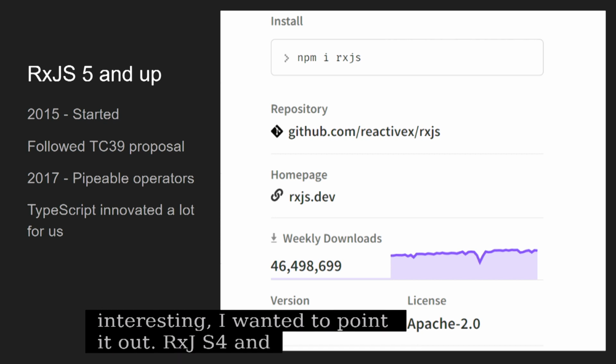So RxJS 5 and up, that has been under my tenure working on RxJS. So we actually took the project from Microsoft. It is now a truly open source. It's part of the ReactiveX org, where RxJava, RxKotlin, and a bunch of other RxPHP and those things live. It is up to almost 47 million downloads a week now. So it was at 46 or whatever when I took the screenshot.